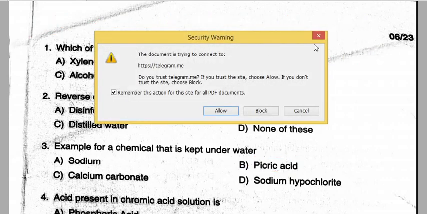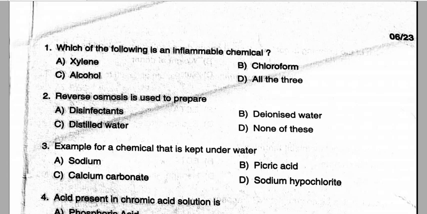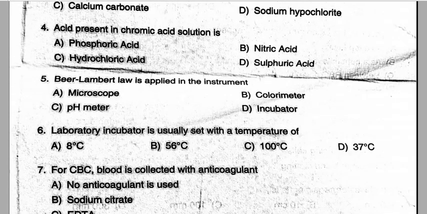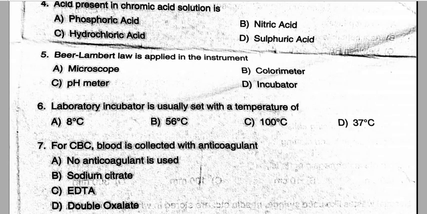Next, okay, question number 4. Acid present in chromic acid solution. So here the correct answer is sulfuric acid. Option D is the correct answer. Beer-Lambert law is applied in the instrument colorimeter. Option number B is the correct answer.